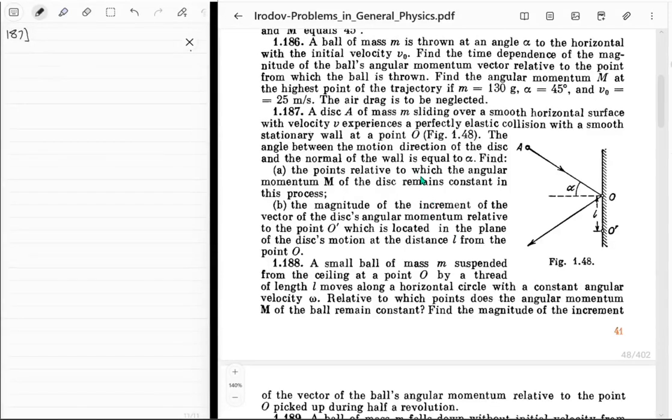Okay, so 187. Yeah, my mouse stopped working, and that's why I had to stop last time. But anyway, now it's working, right? And now we can continue. So 187.